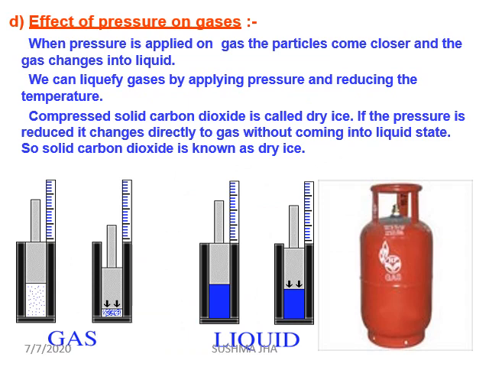Now, effect of pressure on gases. When pressure is applied on gas particles, they come closer and they liquefy, or convert into liquid form. We can liquefy gas by applying pressure and reducing temperature. A very common example is LPG cylinders, liquefied petroleum gas, and compressed solid carbon dioxide is called dry ice. If the pressure is reduced, it changes directly to gas without coming into liquid state. So solid carbon dioxide is also known as dry ice.